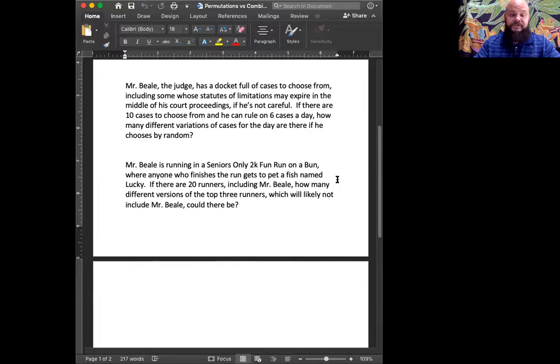Mr. Beale, the judge, has a full docket of cases to choose from, including some whose statutes of limitations may expire in the middle of his court proceedings, if he's not careful. If there are 10 cases to choose from, and he can rule on 6 cases a day, how many different variations of cases for the day are there if he chooses by random?